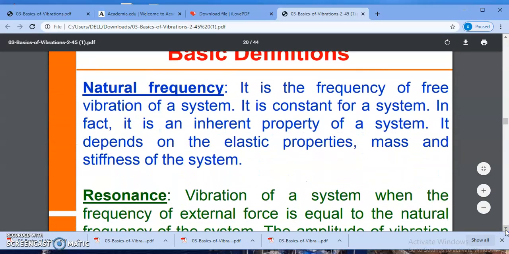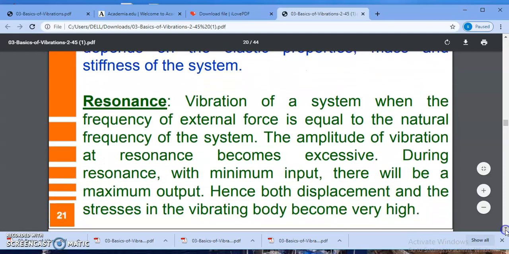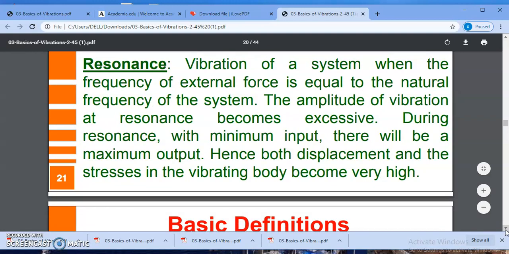So this is natural frequency. Natural frequency is the frequency of free vibration of a system, which is generally denoted by omega with suffix n. Another one is resonance. When natural frequency and external frequency match with each other, the amplitude of vibration becomes excessive, and that is nothing but resonance.